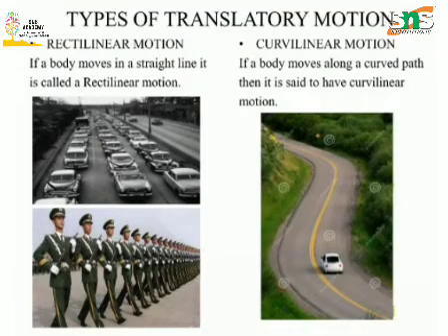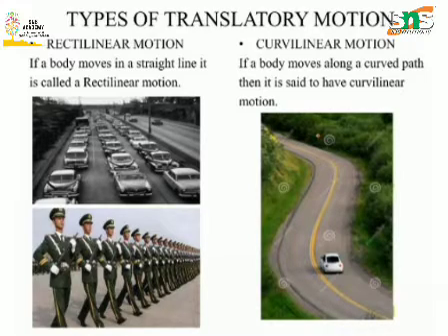The first one is rectilinear motion. The motion of an object moving in a straight line path is called rectilinear motion. An example is a train running on a straight track, or a march past of soldiers in a linear way. Rectilinear motion is otherwise called linear motion.